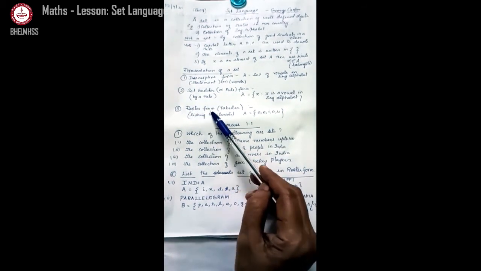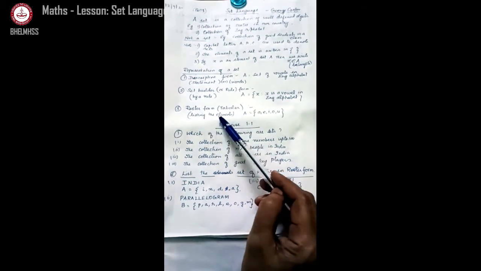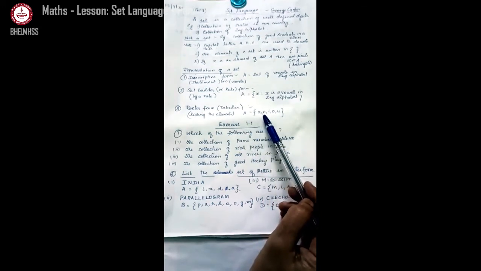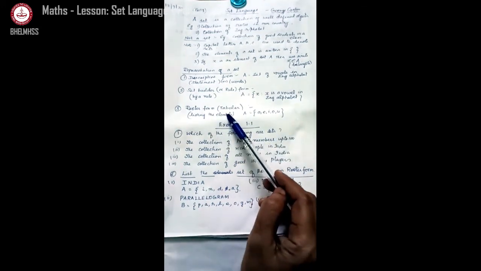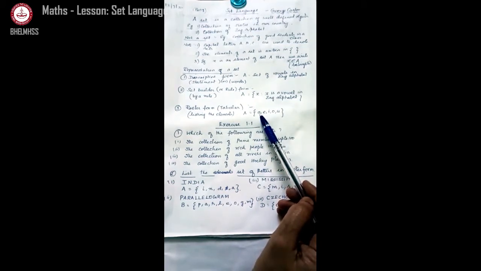Next comes roster form or tabular form. That means listing out the elements and writing them separated by commas. We call it roster form. So the same set we can write like this. Which are the vowels of English alphabet?